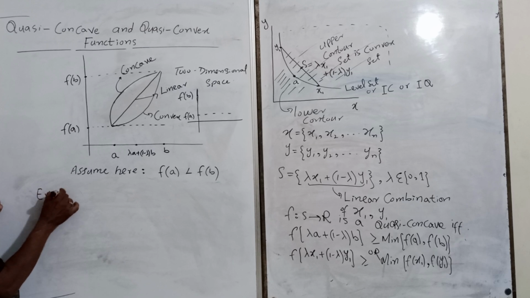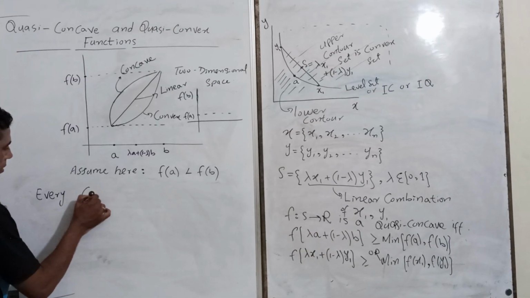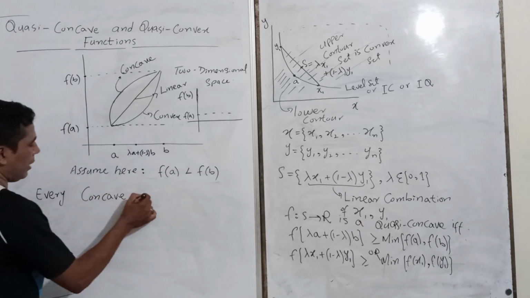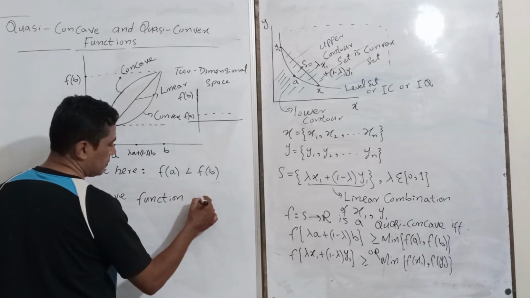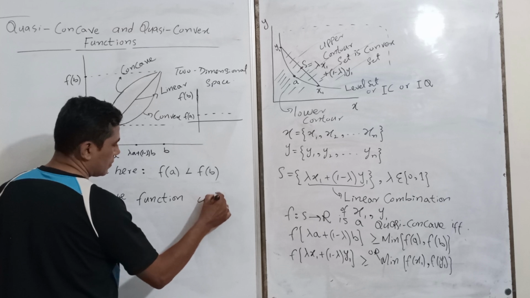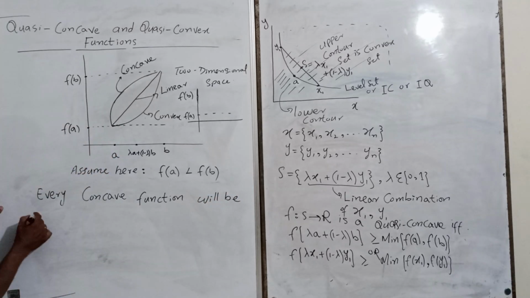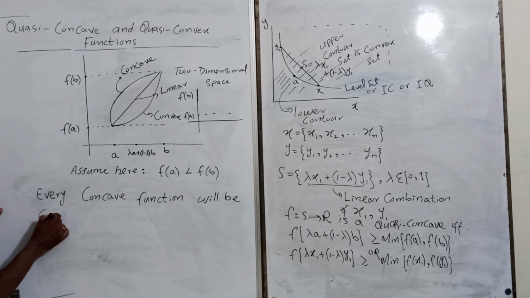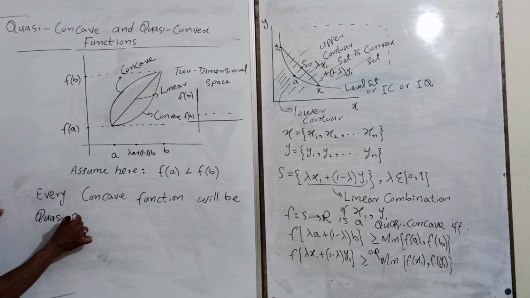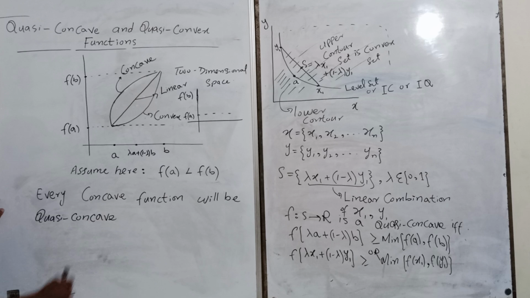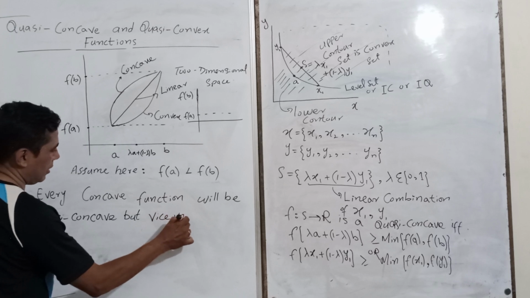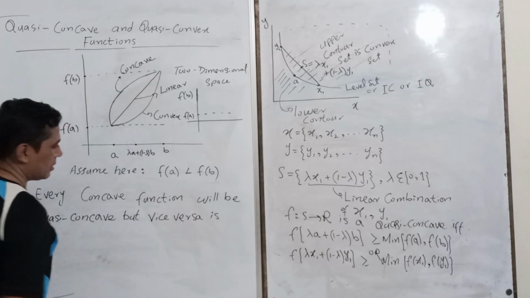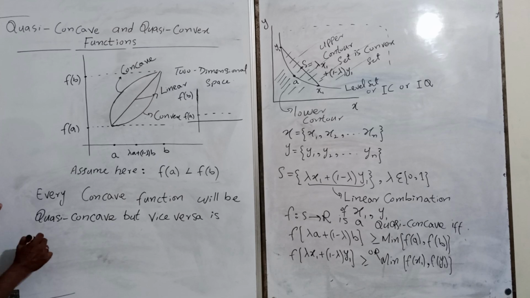Every concave function will be quasi-concave, but vice versa is not necessary.